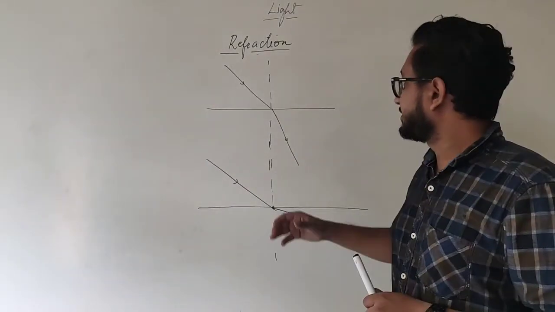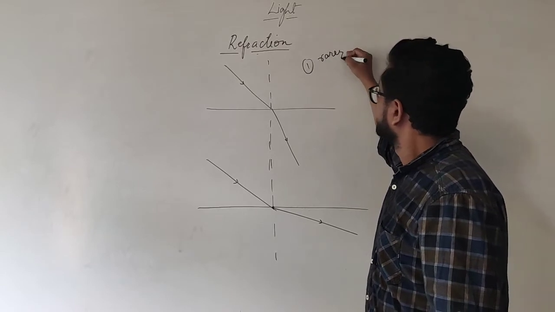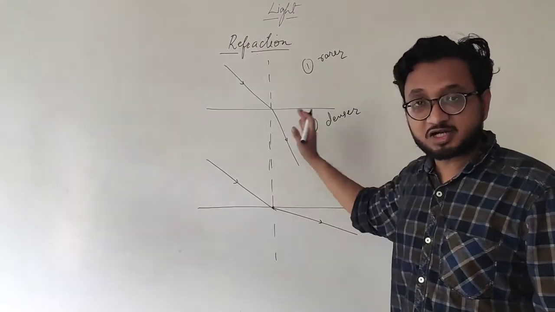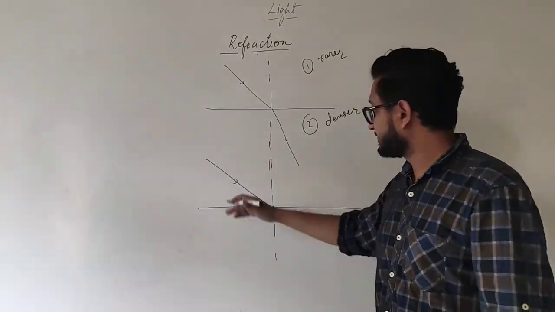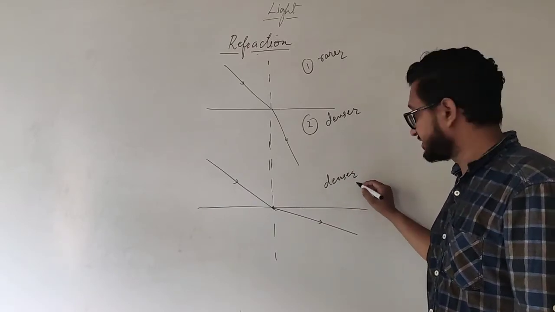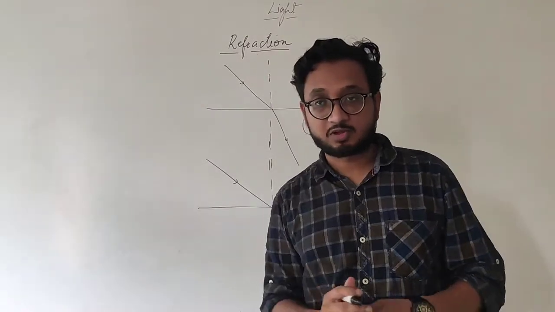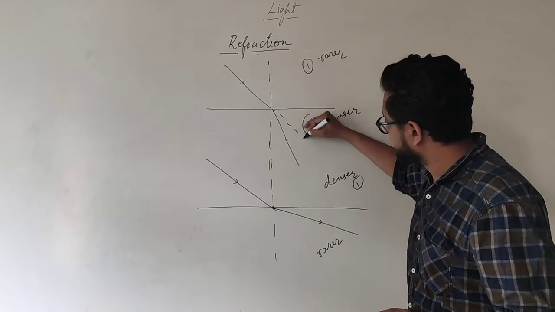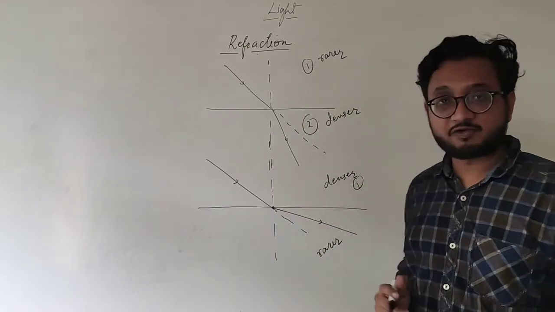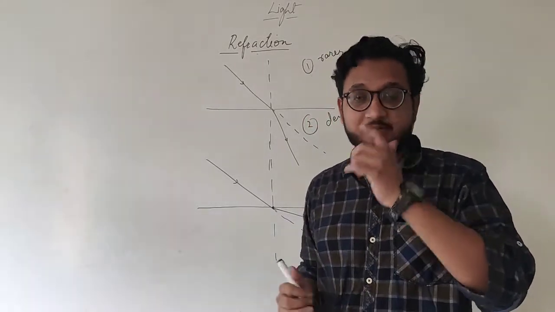Okay students, so if a ray of light enters from a rarer medium to a denser medium, then it bends or changes its path towards the normal, and if a ray of light enters from a denser medium to a rarer medium, then it will move away from the normal. So this was its original path. This is where it was supposed to go. Similarly, this is where it was supposed to go. Now it is going away from the normal, shifting from its original path, away.